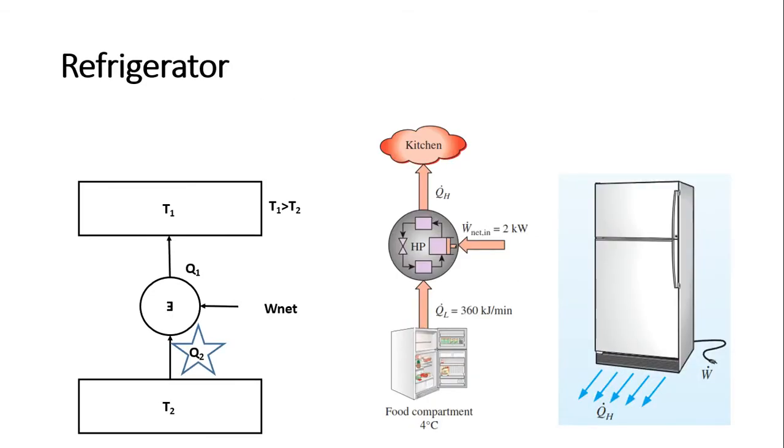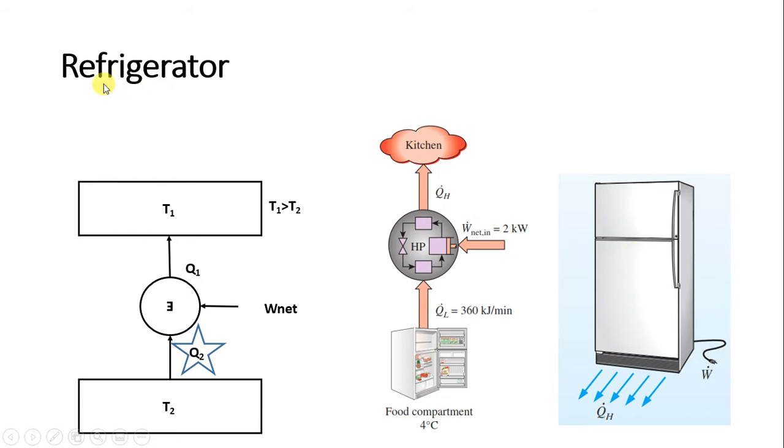Now if you consider the refrigerator, this will be the higher temperature T1, and this will be the lower temperature. Here also you can see this diagram. The lower temperature means it will be the refrigerator compartment, and when work is supplied to the refrigerator, it absorbs heat from the compartment and sends it to the kitchen. Kitchen means the atmosphere.